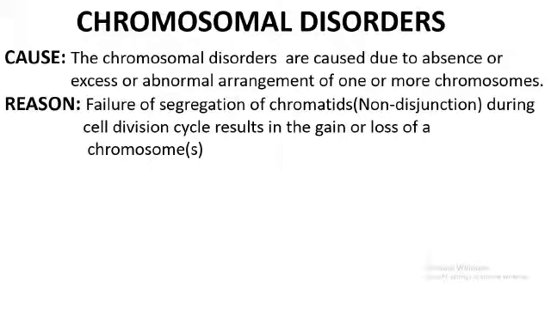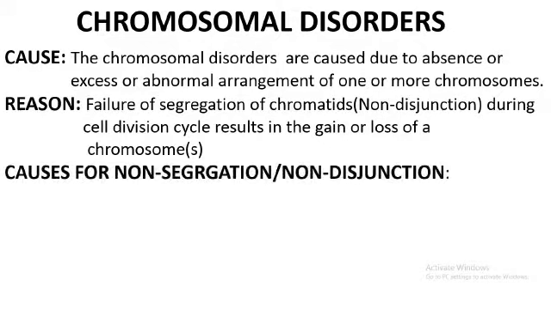mitosis and meiosis. In this there is a stage called anaphase. If it is mitosis, what happens? The chromosomes during metaphase are arranged at the equatorial plane, and during anaphase the chromosomes divide along the centromere and move towards opposite poles. But here in case of chromosomal disorder, the movement of chromosomes towards opposite poles may not occur properly. That's what we call non-disjunction of chromosomes. Disjunction means they should separate, but here they will not separate.